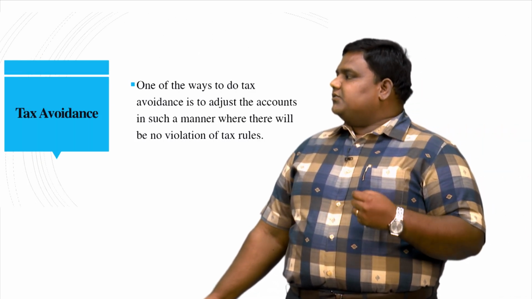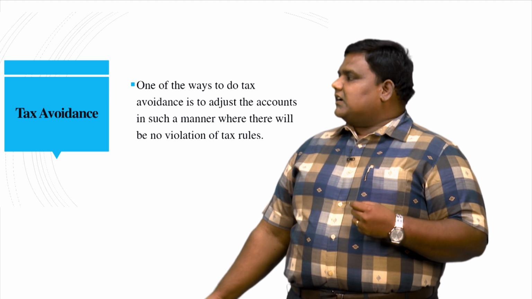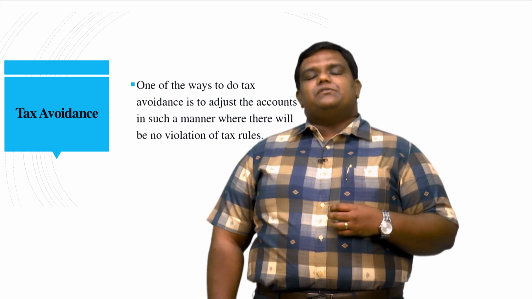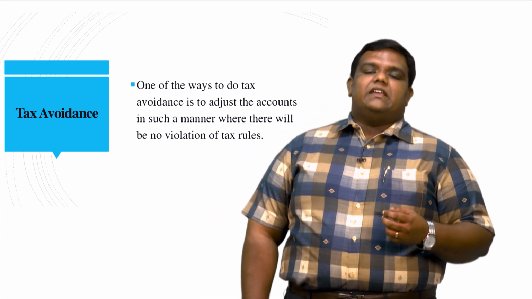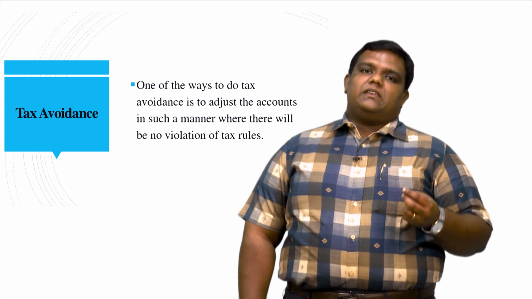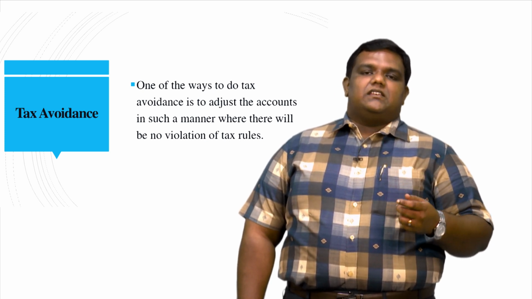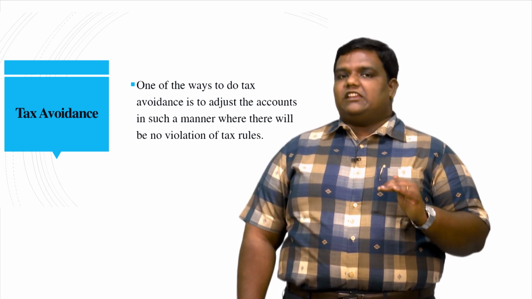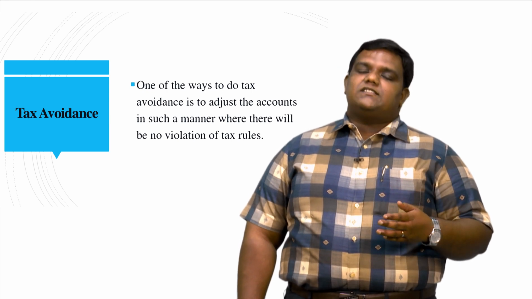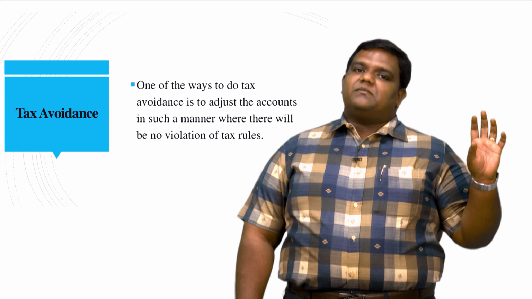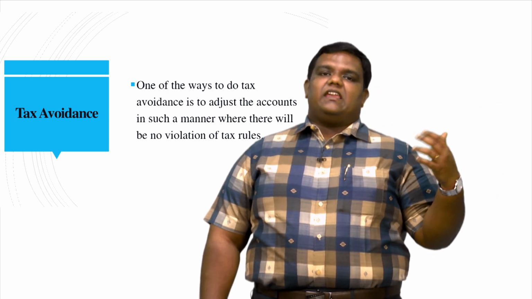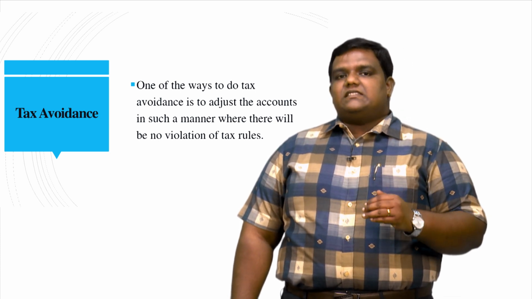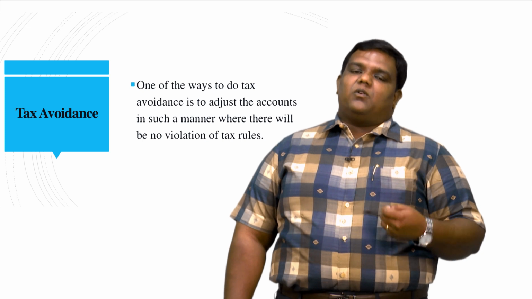One of the ways to do tax avoidance is to adjust the accounts in such a manner that there will be no violation of tax rules. For example, students, you may understand about business income. If you are running a few businesses, maybe business A, business B and business C. Business A and B are really having more profits, but business C is not having enough profit and may also incur a loss. What you will do? You will pick up all the profits that you have earned through businesses A and B and you will try to manage with the loss that you have incurred through business C. In this way also you can do avoidance of tax.